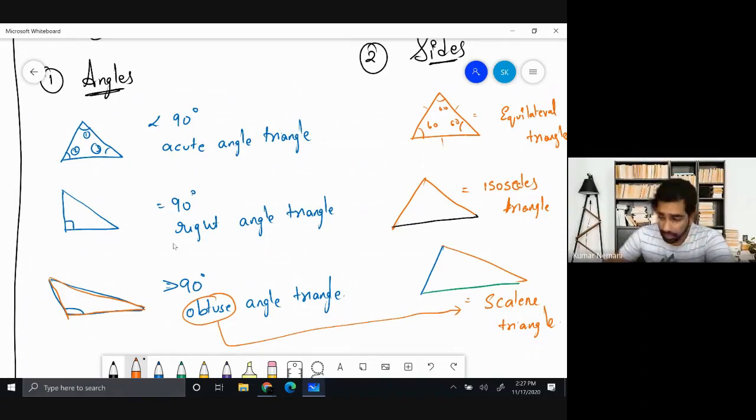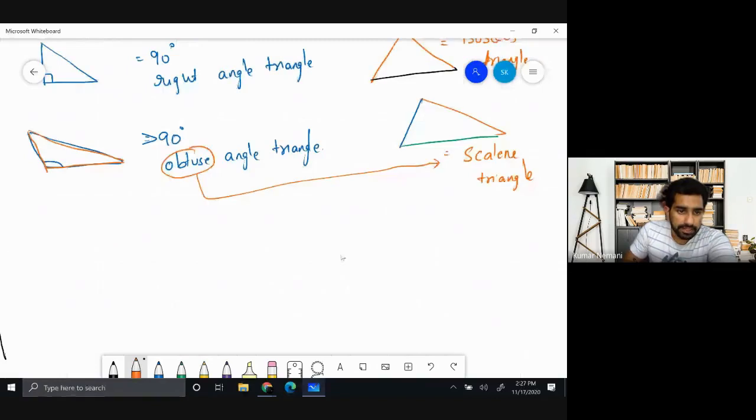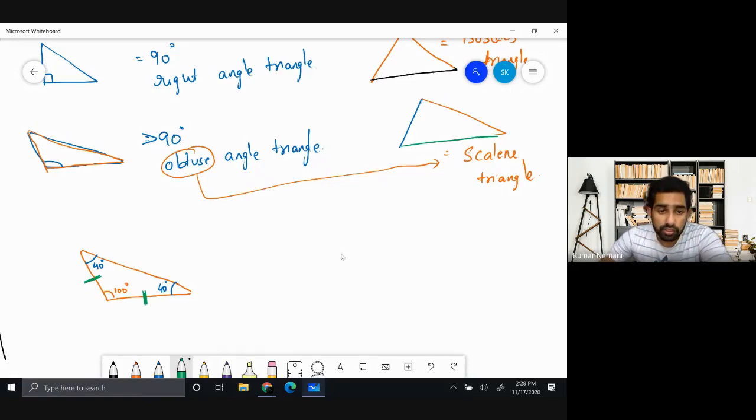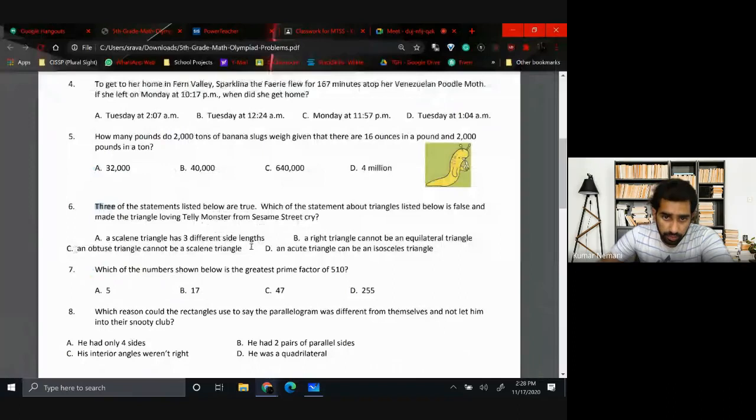But there are some special cases where, for example, let's say this is 100 degrees, and this one has 40 degrees and this one has 40 degrees. When opposite angles are equal, the sides opposite to them are also equal. That means this side and this side are equal. That means option 3 is also right. But sometimes an obtuse angle triangle can be a scalene triangle also.